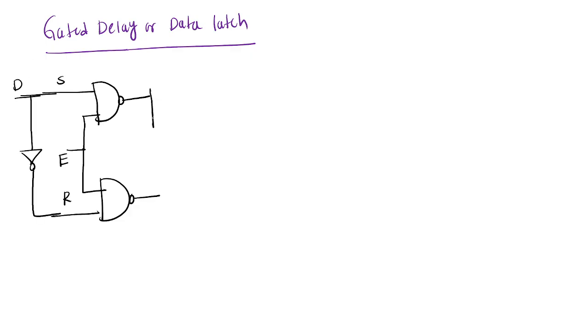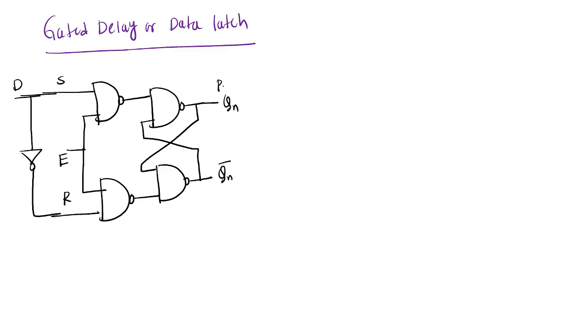Okay. And next, this is SR latch by using NAND gate. So this one is Qn and Qn bar, present state. And what is the next state? Qn plus 1 and Qn plus 1 bar. Okay.